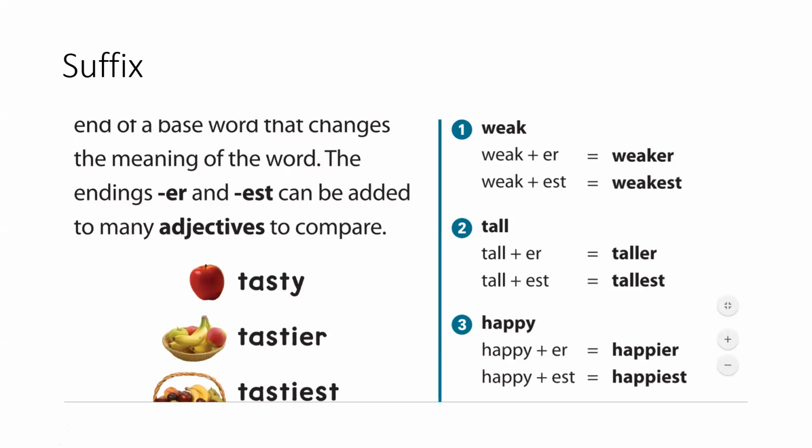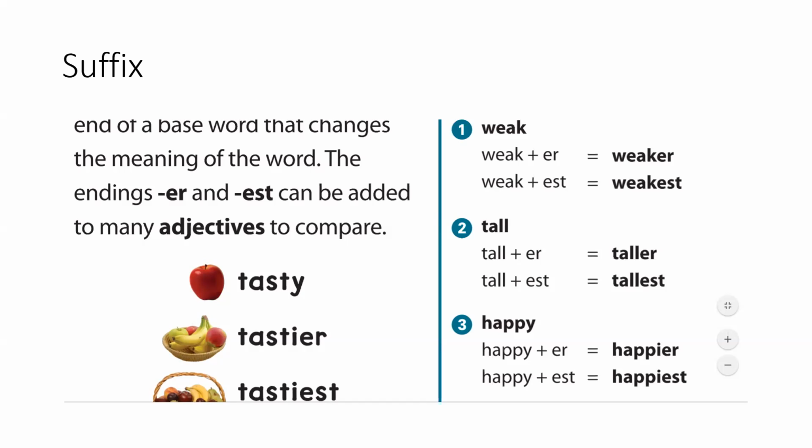So let's look at our next one. It's tall. Tall plus ER is taller, which means it's taller than tall. Tall plus EST is tallest, which means it's even taller than taller. It's the most tall. It's tallest.